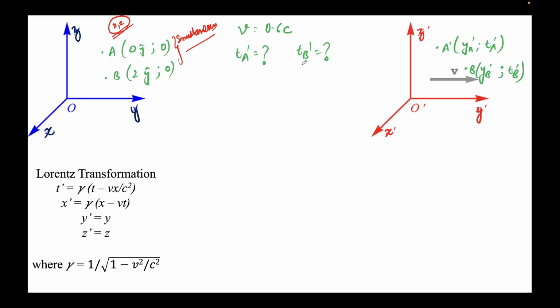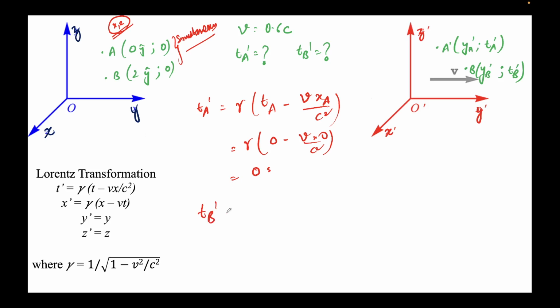How do we find Ta prime and Tb prime? Again, very simple. We know the formula; Lorentz transformation is valid because both these frames are inertial frames of reference. So this is now just a problem of putting in the formula. So Ta prime would be gamma times (Ta minus V xa upon c square). Just repeating the formula itself. So this will come out to be gamma times (the value of Ta is 0, minus V times xa, which is 0, times 0 over c square). So 0 minus 0 will come out to be 0, in seconds or whatever the unit is.